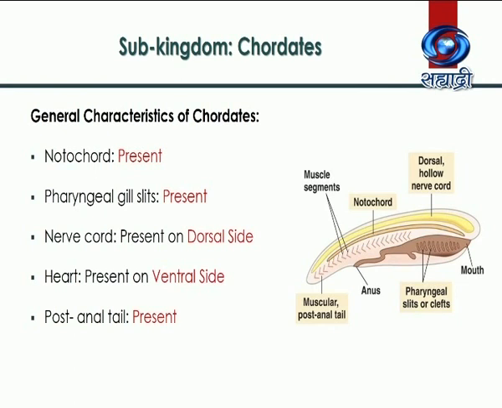Now, let us see what are chordates. Here, body is supported by notochord. It not only supports the body but also keeps the nerve tissue isolated from the remaining body. Pharyngeal gill slits are present in these members. In chordata members, nerve cord is present on dorsal side. In these members, heart is present on ventral side and post-anal tail is also present.